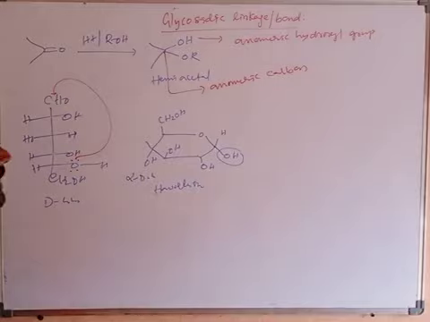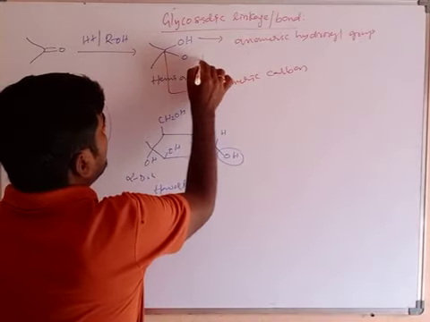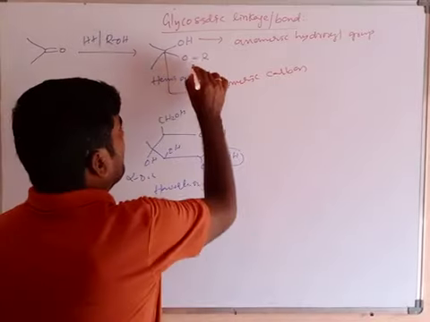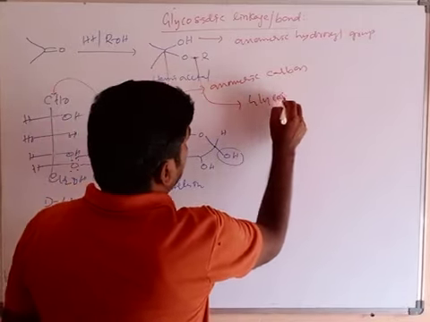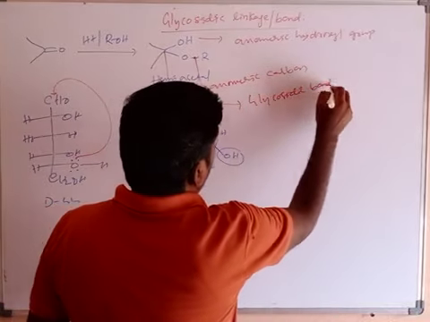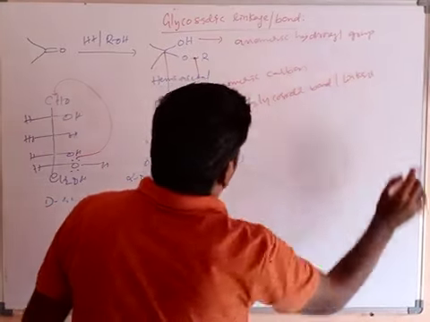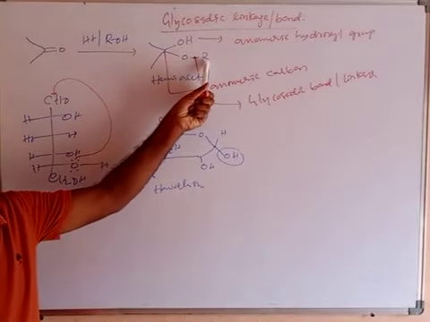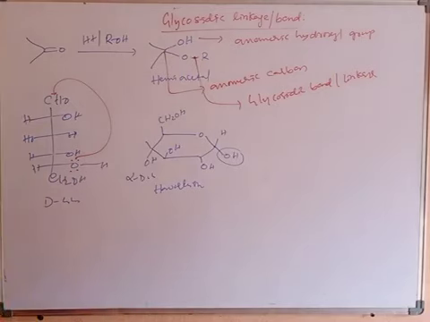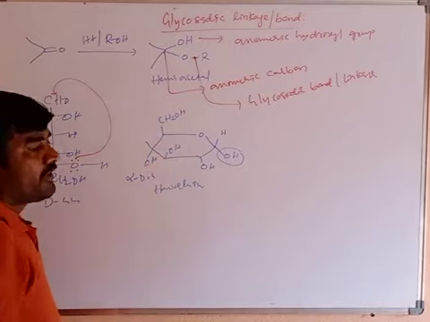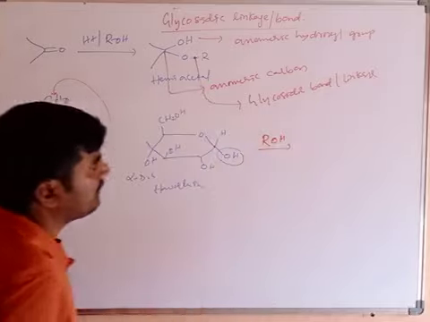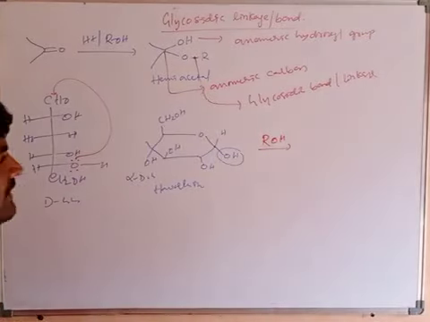Clear? Now the bond between the oxygen and carbon is called a glycosidic link. Glycosidic bond, or linkage. Okay, the bond between oxygen and the alkyl group is called a glycosidic bond or glycosidic linkage. Clear? Understand?